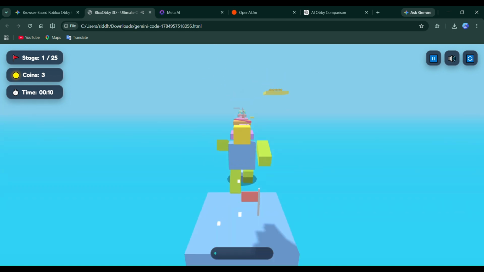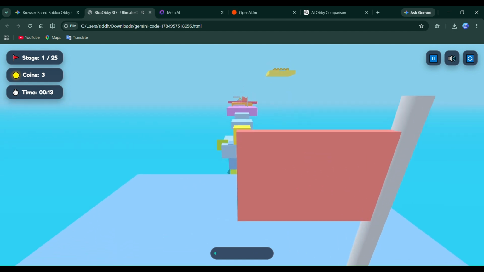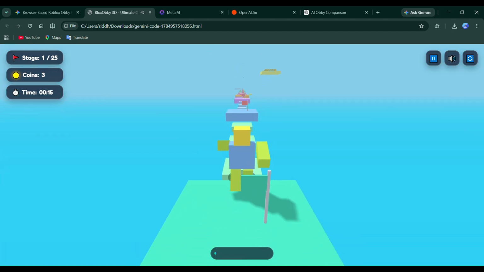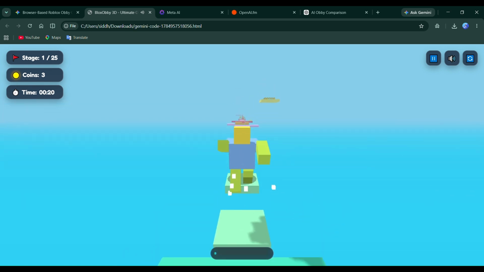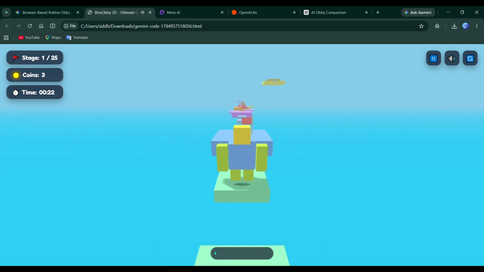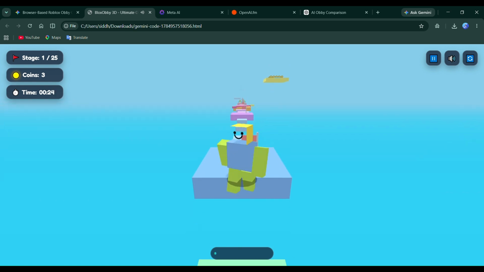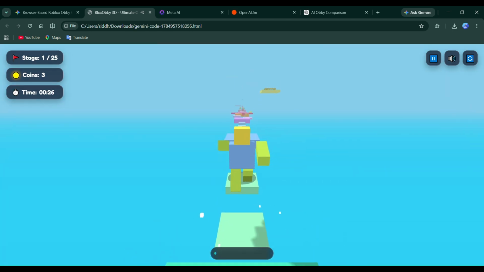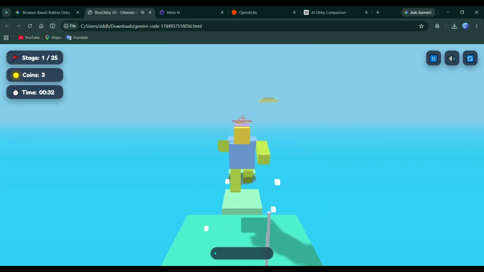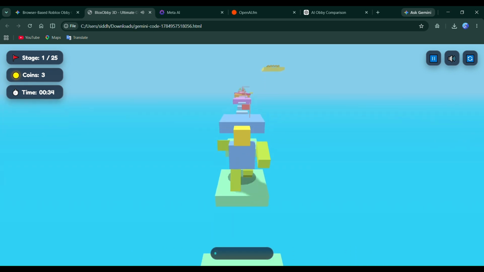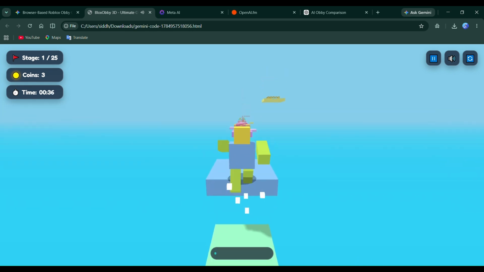After spending time with all of these projects, I can honestly say that AI has come a long way when it comes to coding. Just a few years ago, generating an entire 3D game from a single prompt would have sounded impossible. Now, we have multiple AI models creating playable experiences in just a matter of minutes. They're definitely not perfect, and they're not going to replace experienced developers anytime soon. But they're becoming incredibly useful for prototyping ideas, learning new concepts, and speeding up development.